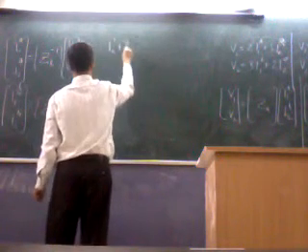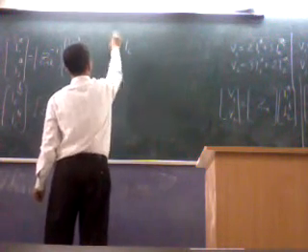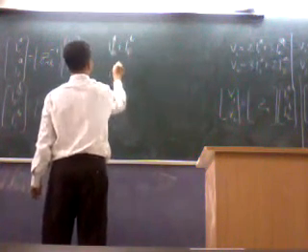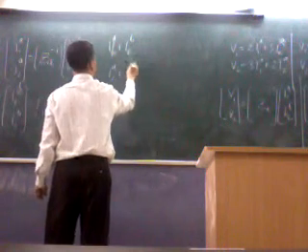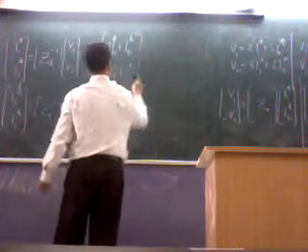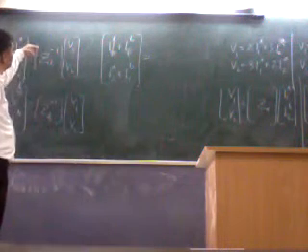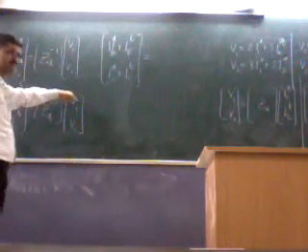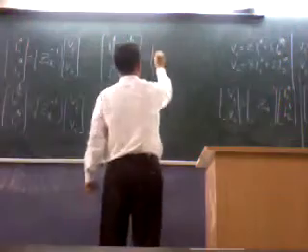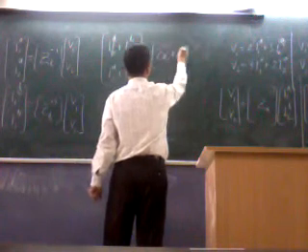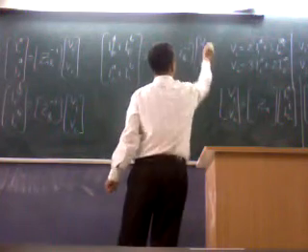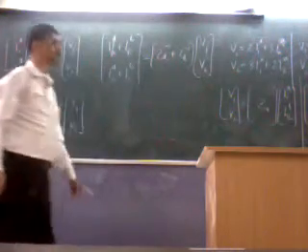I1A plus I1B, I2A plus I2B. I think a problem will not occur. This term into V1 plus this term into V1 is this: ZA inverse plus ZB inverse into V1, V2. Right?